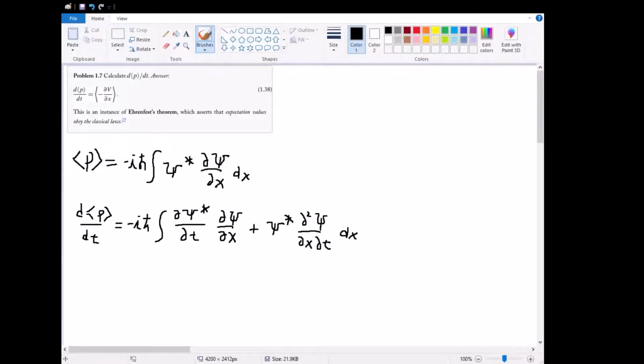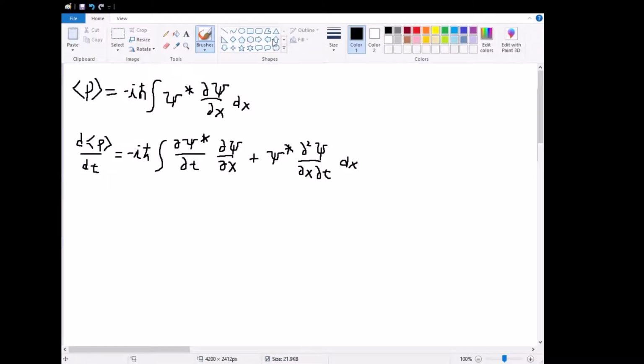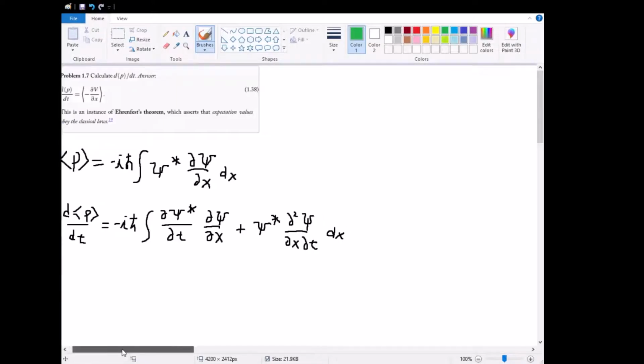One of the things that we want to show is the Ehrenfest theorem, which states that this d of the expectation value of p with respect to t is equal to a potential term. And so far, the only expression that we know about which includes the potential energy is the Schrödinger equation. So let's write that down as a reference right now.